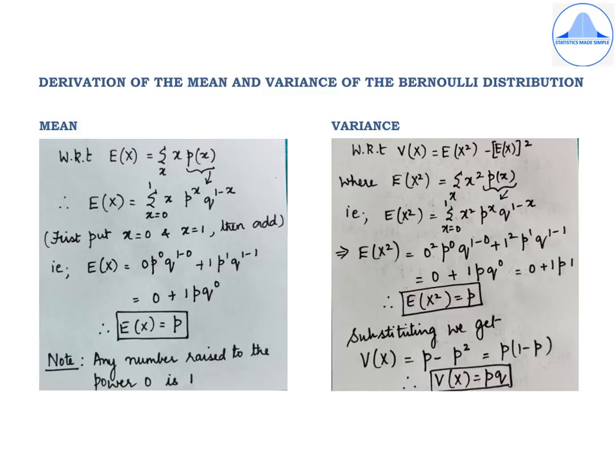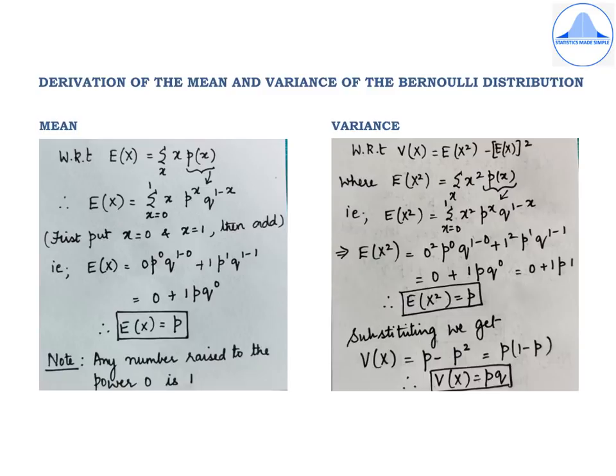E of x we have already calculated and we have obtained it as p. Now let's write the formula for E of x square. E of x square will be summation over x square p of x.